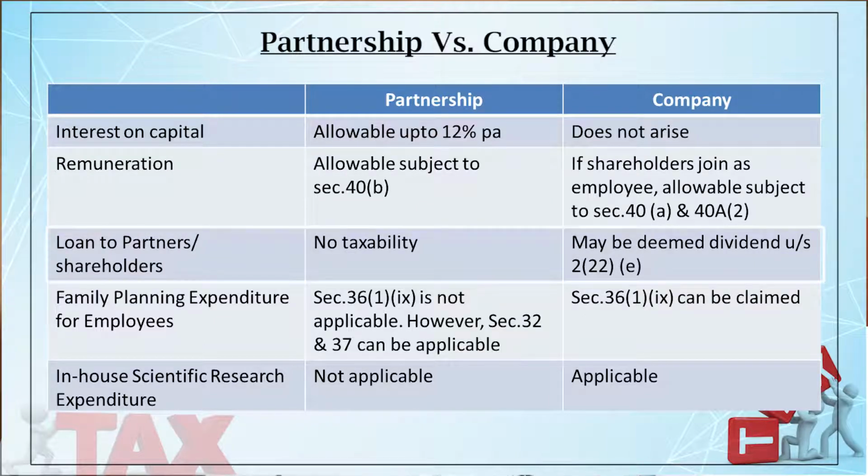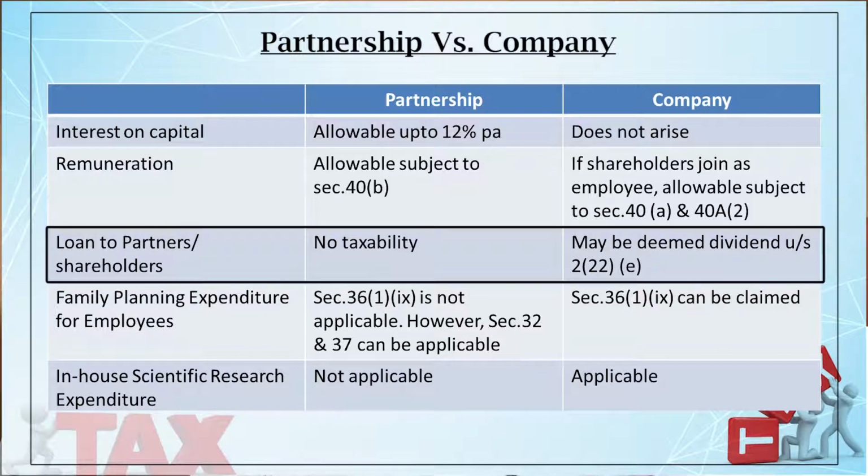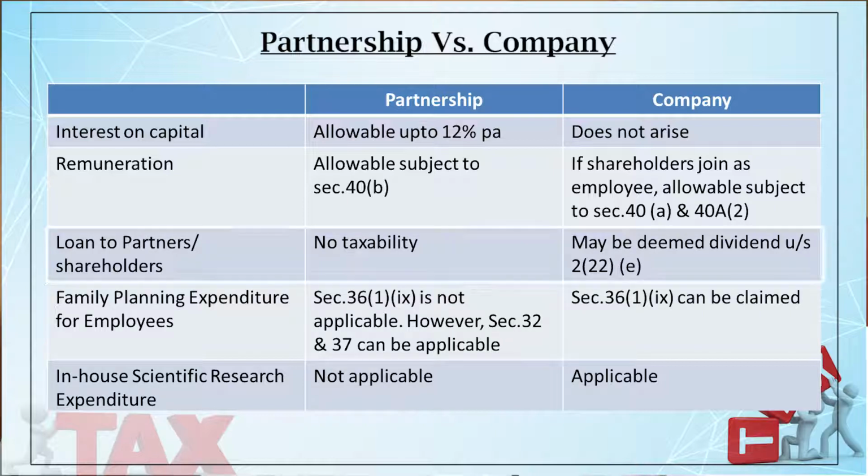Now, loan to partners or the shareholders. Suppose a firm makes a loan to the partners, there is no tax implication for that loan. But in case of a company, what happens? It might attract the deemed dividend. Why might it attract?